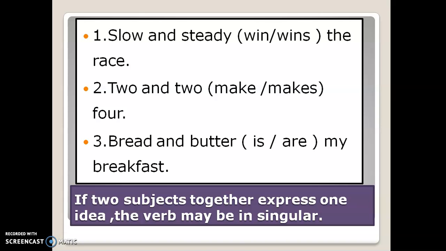So the verb must be singular. So slow and steady wins the race. 2 and 2 makes 4. Bread and butter refers to breakfast. So bread and butter is my breakfast. In the same way, his conduct and character is good. Both of them refer to his quality. Like that.